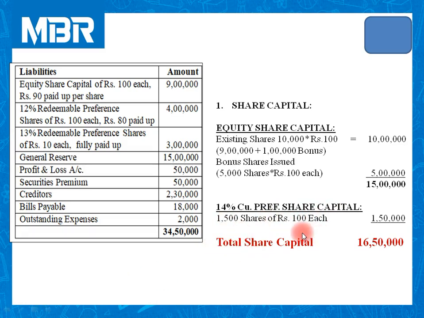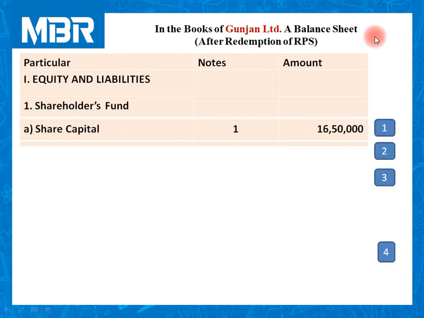So face value of the share is rupees 100 each multiplied by 1,500 shares. So preference share capital available to us 1,50,000. Equity 15 lakhs, preference 1,50,000. So total share capital is rupees 16,50,000 that we have inserted in our vertical balance sheet as note number 1.